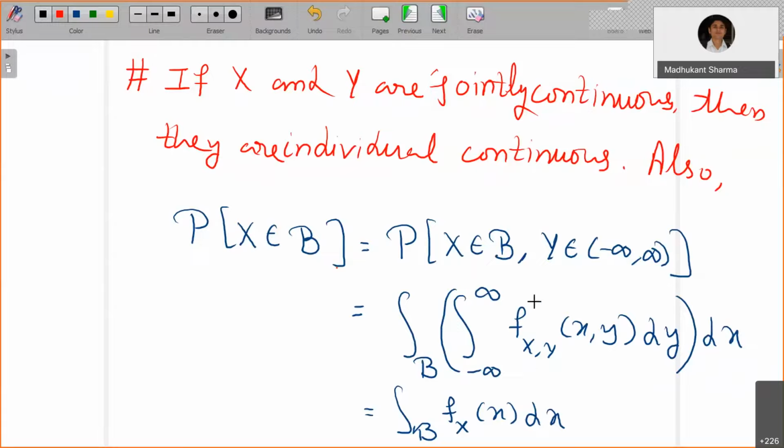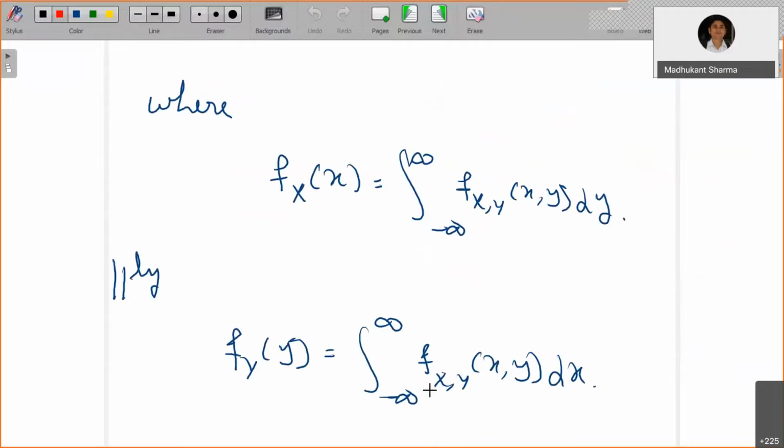It may not be exactly a rectangle, maybe a strip or some infinite square, depending on the set B. So you integrate over B cross minus infinity to infinity and apply the definition. There is no need for repetition here; we have just recorded that individual probabilities can be obtained.